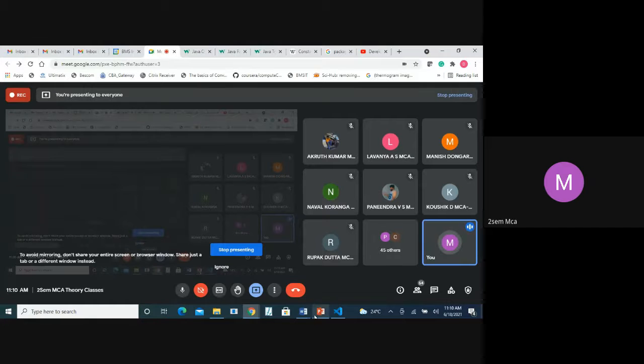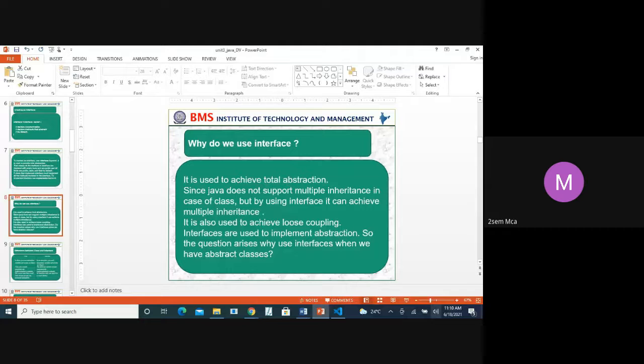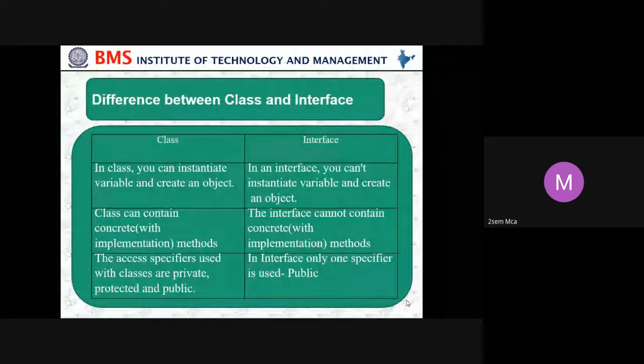Okay, so now we will see how many differences there are according to your textbooks, what they say. So in class, you can instantiate variables and declare an object. So in class, we can declare or create an object, but in case of interface, we cannot. That's what one of you told, I think. In an interface, you can't instantiate variables and create an object. Your class can contain concrete methods, that is, with implementation. So the interface cannot contain concrete methods with implementation.